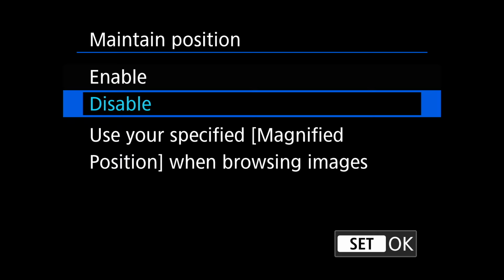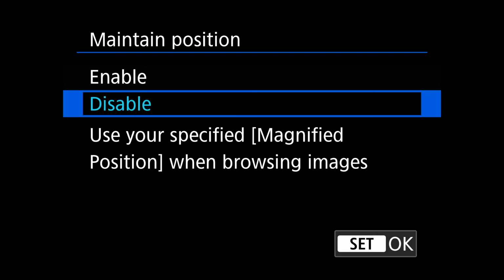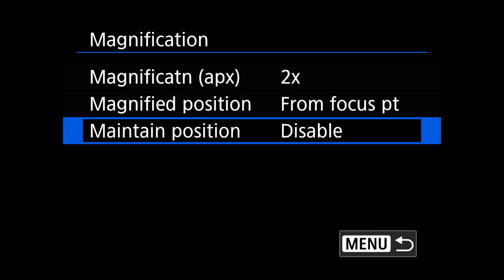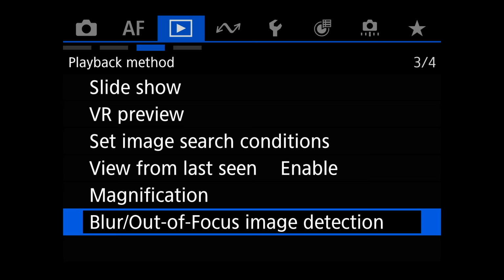If you're not going to use it from the actual point, then you probably want to enable this, and it'll try to maintain that for you, the position of where it actually does it from. All right, last one here. This is a very cool feature that no other cameras have had before other than the R1 and this one.